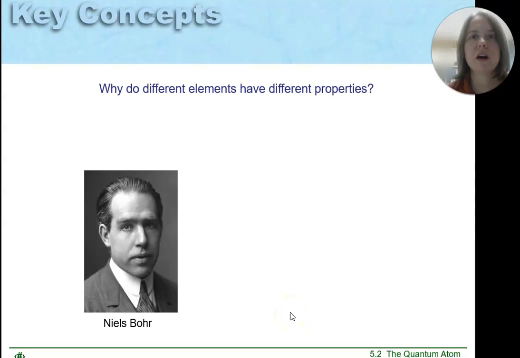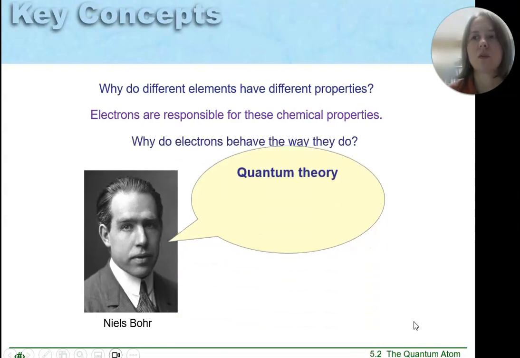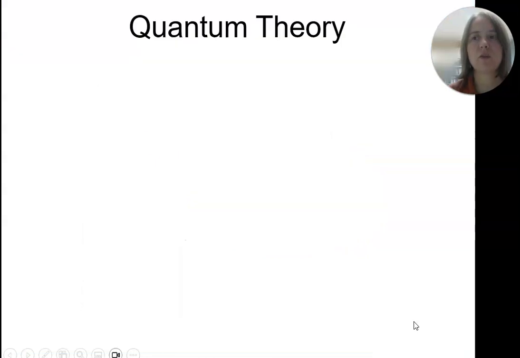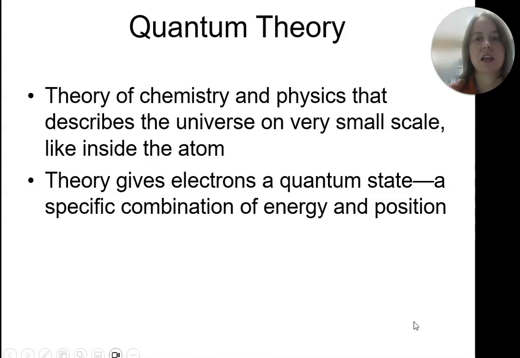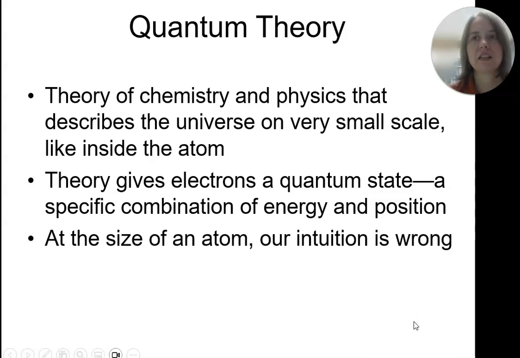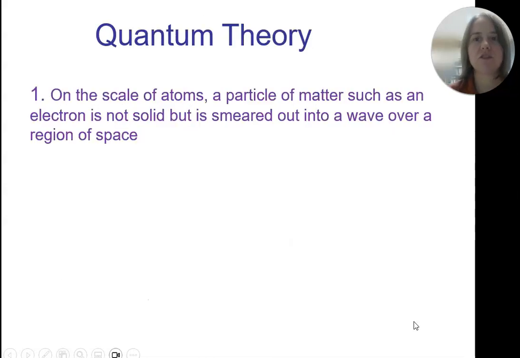Just a quick review of some Part 3 things. We know that elements have different properties and the electrons are responsible for this, and we're wondering why electrons behave the way they do. The answer lies in quantum mechanics, quantum theory, which is when things are super teeny. And this gives each electron a quantum state, like an energy level and a position. And electrons are weird. Mass, size, and location are spread out in a wave instead of just being a particle.